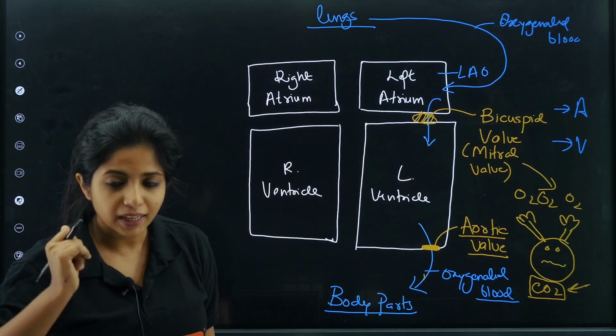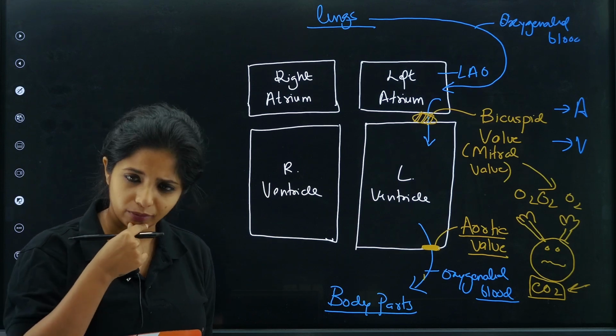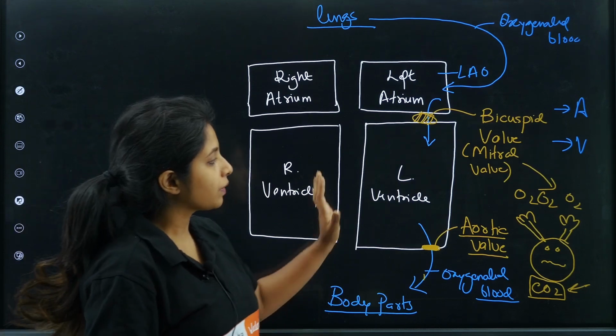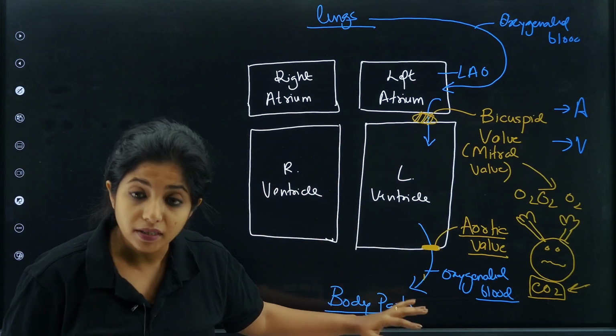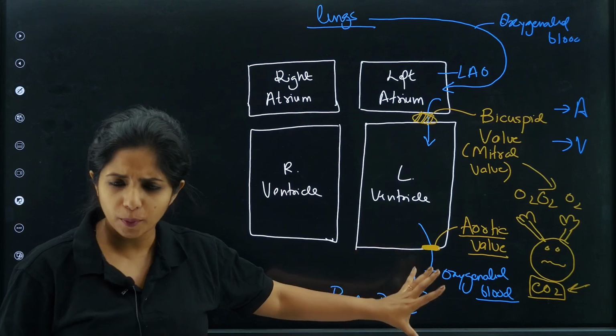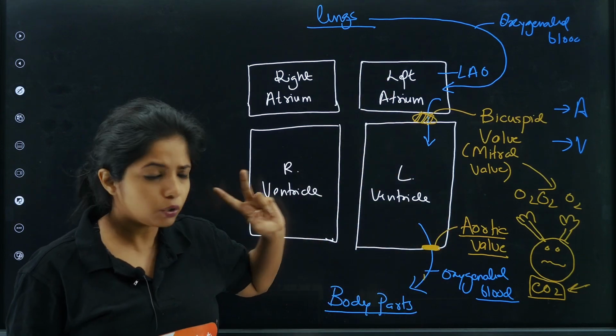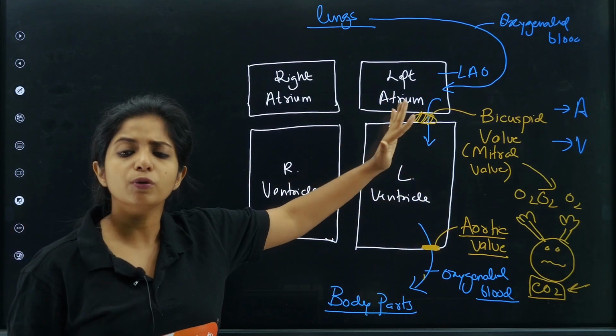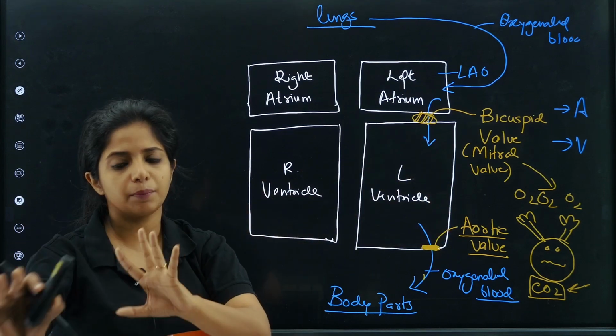Now wait for a second. How can you remember aortic valve? Basically, you have to remember the name of the blood vessels which carries it. So I am going to talk about that, but let's leave it for some time. So you know there are two valves over here. Now you can remember the names, or else let's keep it for later on.